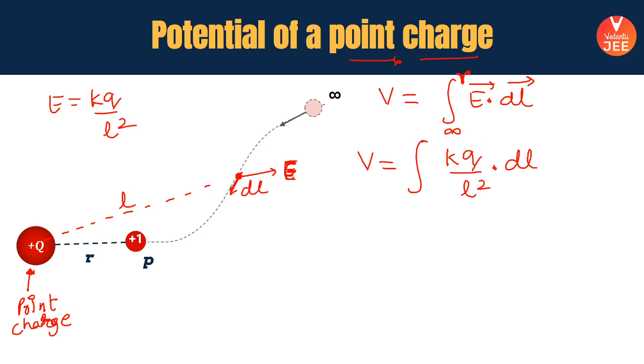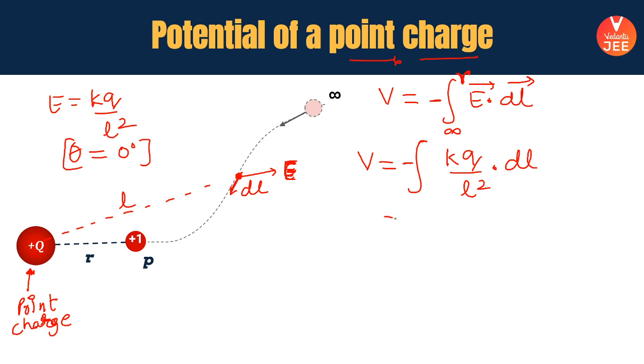Okay. So assuming that when the charge was brought, it was brought along the straight line, assuming that the angle between electric field and dl vector is either 0 degree or 180 degree in this case. And by the way, there was a minus sign here as well. So considering that minus here, if I assume that theta is equal to 0 degree for this case, the charge is brought along a straight line.